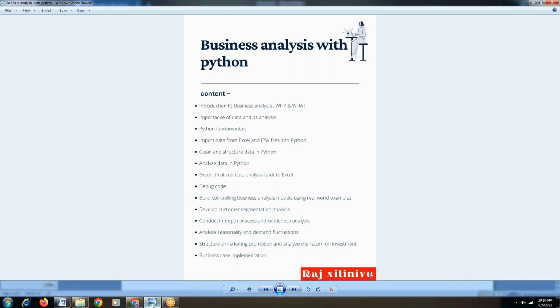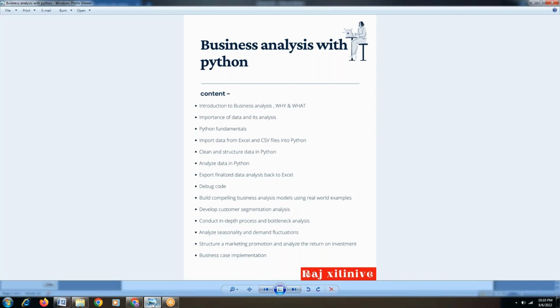Next, whatever data we have taken, we need to clean it and structure it using Python. The focus of this course is all about Python. We don't discuss the remaining tools much. So our focus is completely on Python here. How to clean and structure the data in Python will all be discussed here. Once we have imported, cleaned and structured the data, we need to analyze the data in Python.